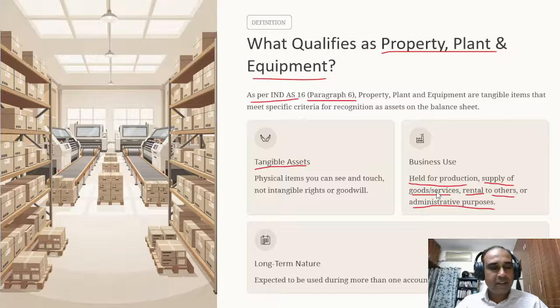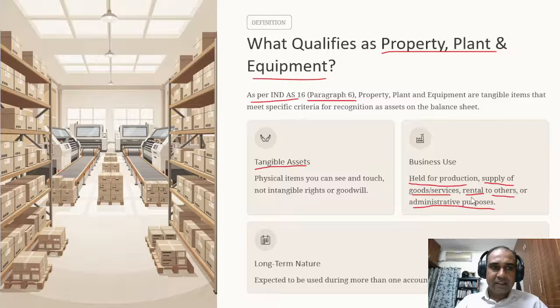The employees will be given laptops, or in case of a consultancy like the Big Four, most of the employees will be rendering services through their laptops actually. So anything which is held for production or used for supply of goods or services. In case of IT industries, most of the services are supplied through laptops, so the laptop will qualify as property, plant, and equipment.